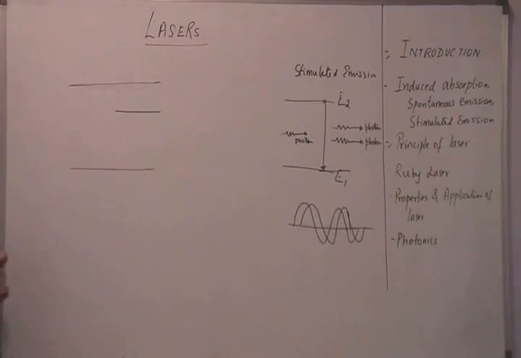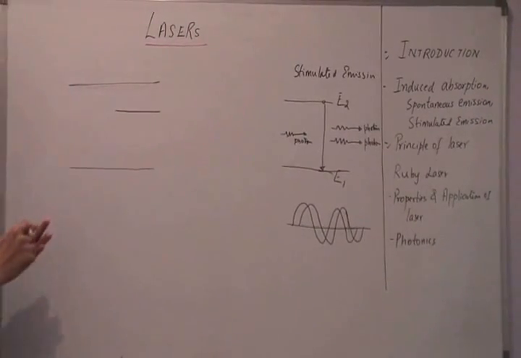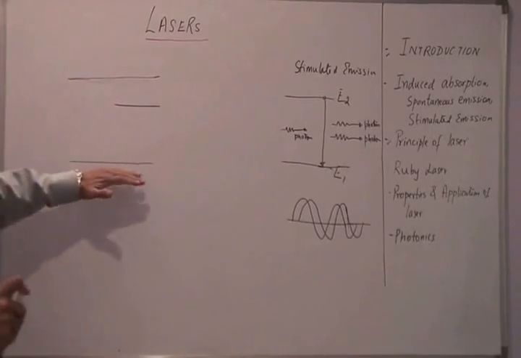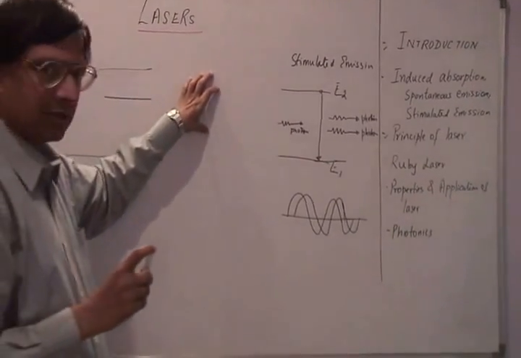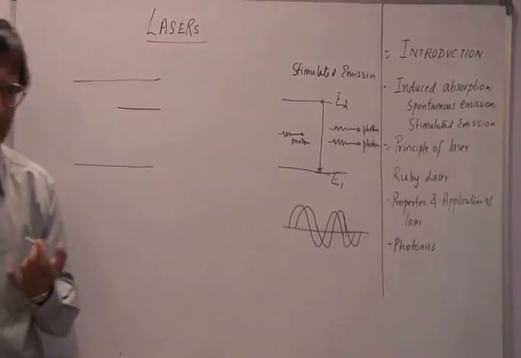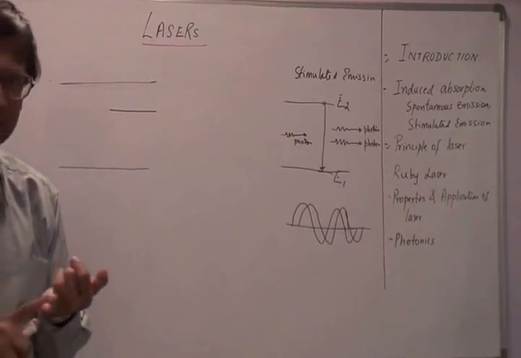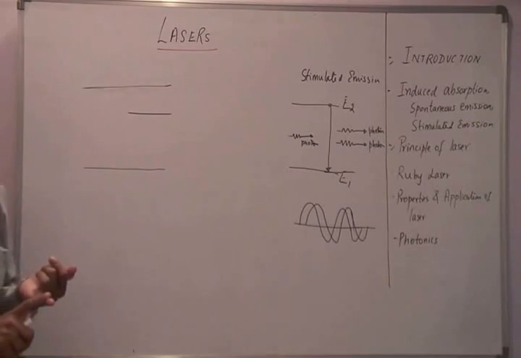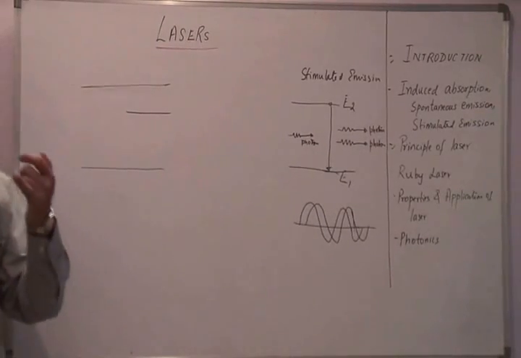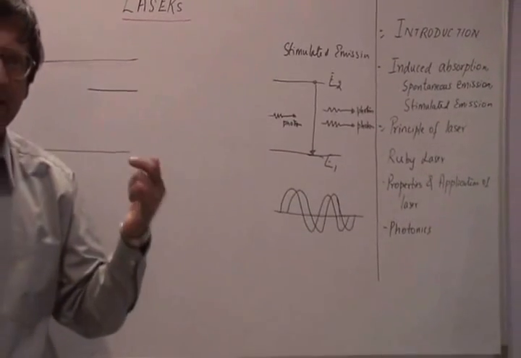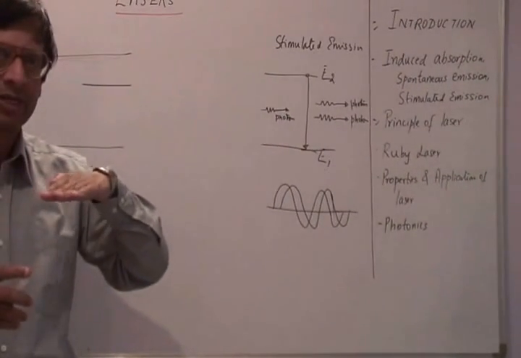And let us assume that we have more atoms in the excited state than in the lower state. Normally we don't get laser action, as I mentioned earlier, basically because of two reasons. One is that the number of atoms in the excited state at any point of time, for a given temperature, is very small, far less compared to the number of atoms in the ground state.